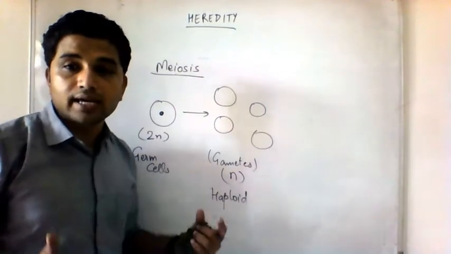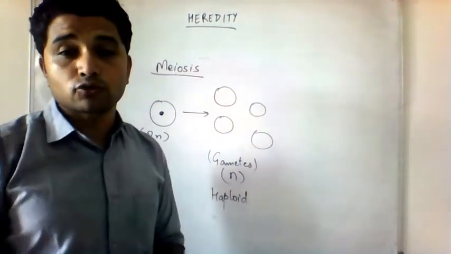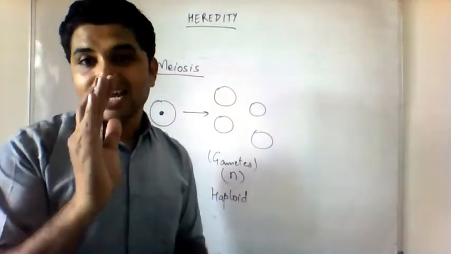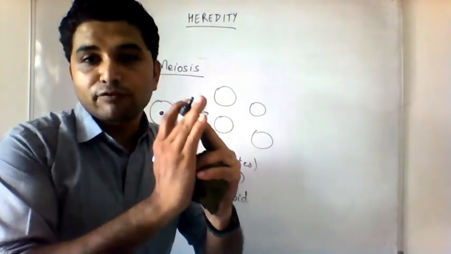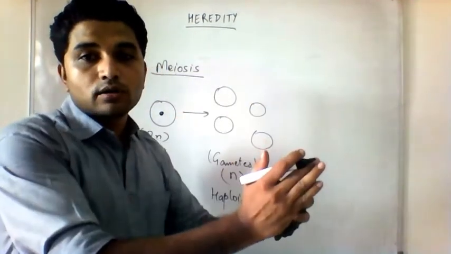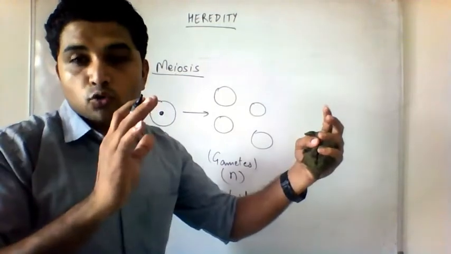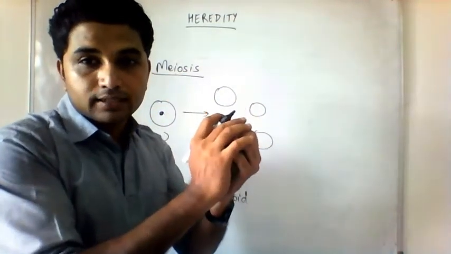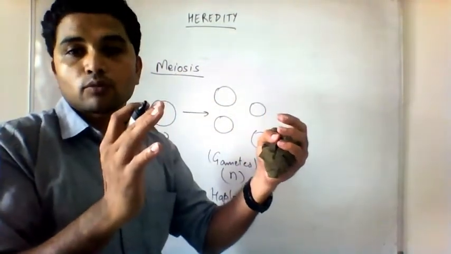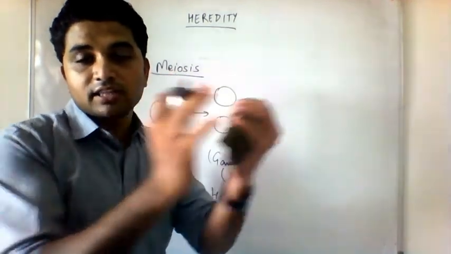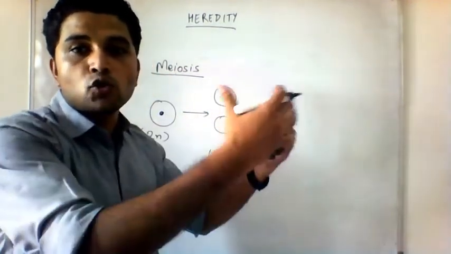Not only in us, in all organisms, gametes have half number of chromosomes, and that is necessary because only when the male gamete fuses with the female gamete, zygote is formed, offspring will be formed. Because two cells have to fuse, these two cells should have half number of chromosomes. 23 and 23, when they meet again, it will become 46. Then the new offspring will be born.